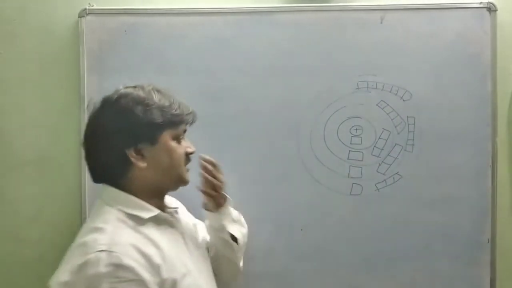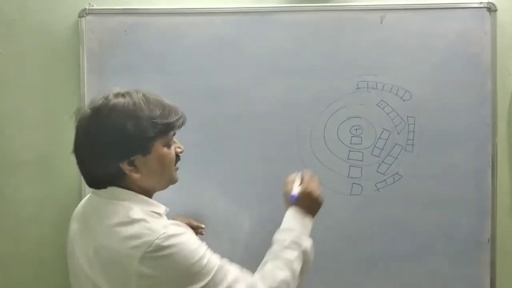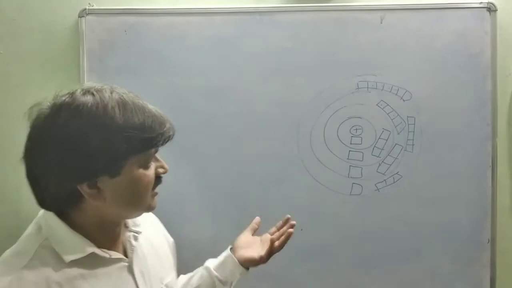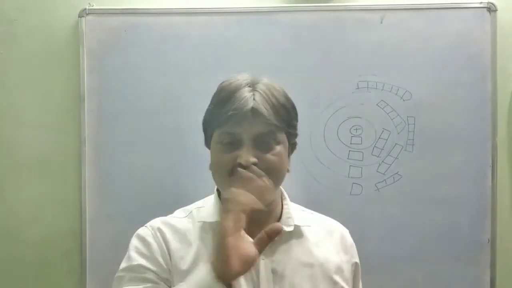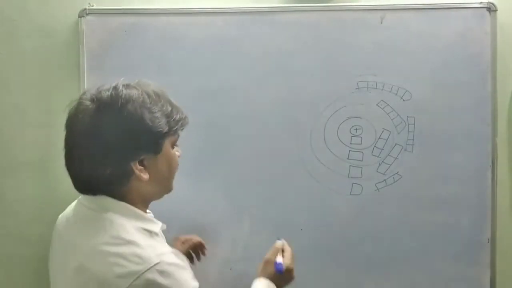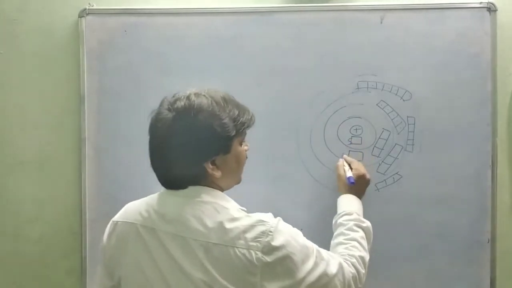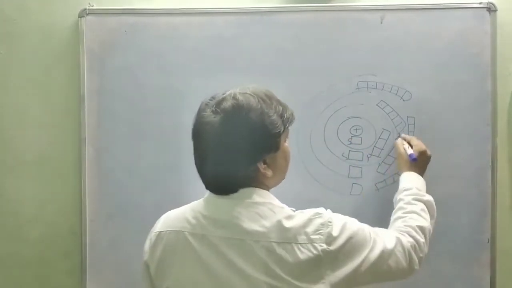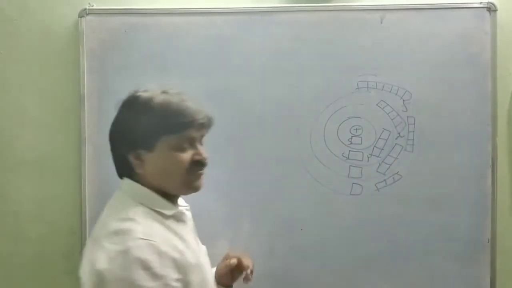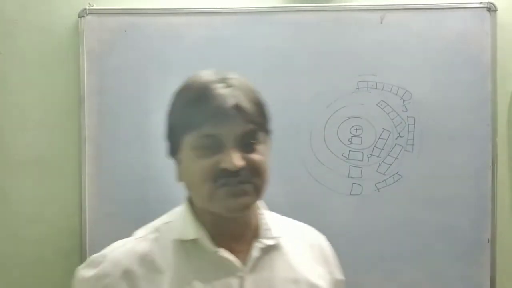So there are 4 subshells. You will see here the S subshell. So far the elements are classified into 4 blocks. Which 4 blocks? S block, P block, D block and F block. There are 4 blocks on the basis of the last electron entering those subshells.